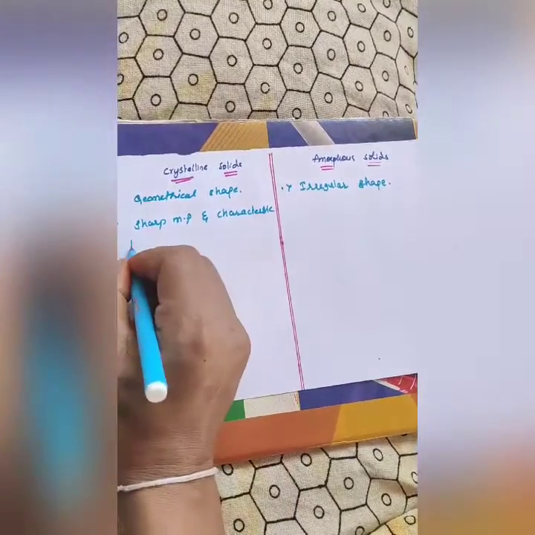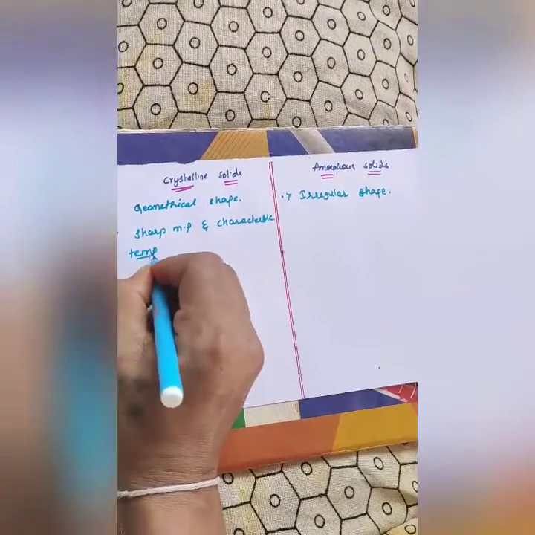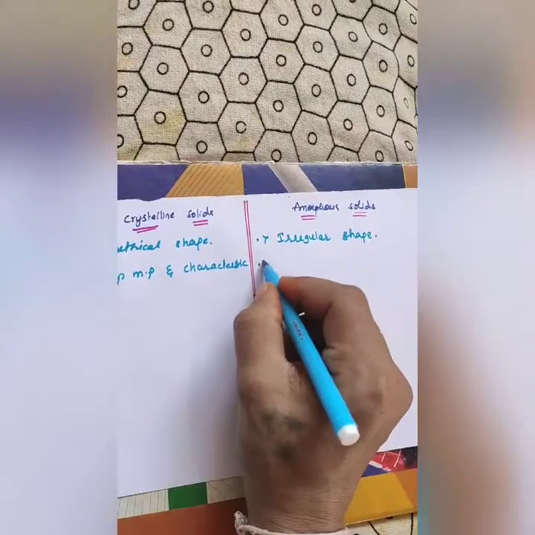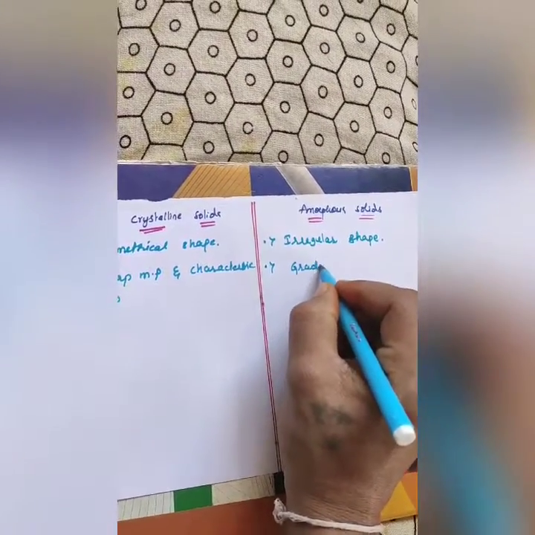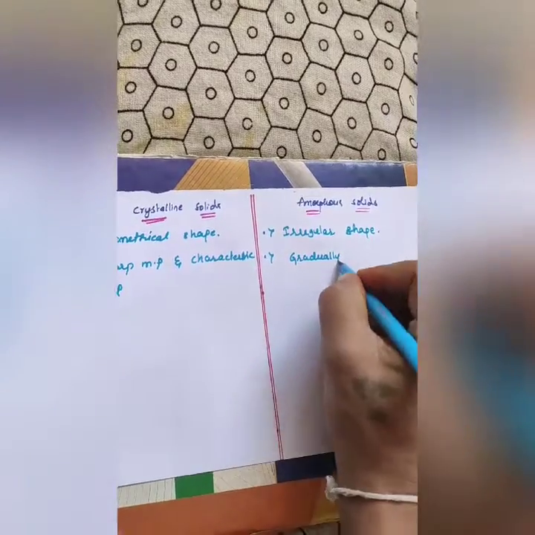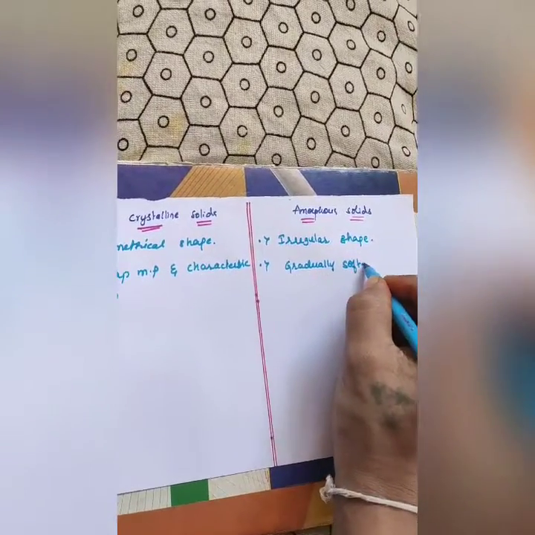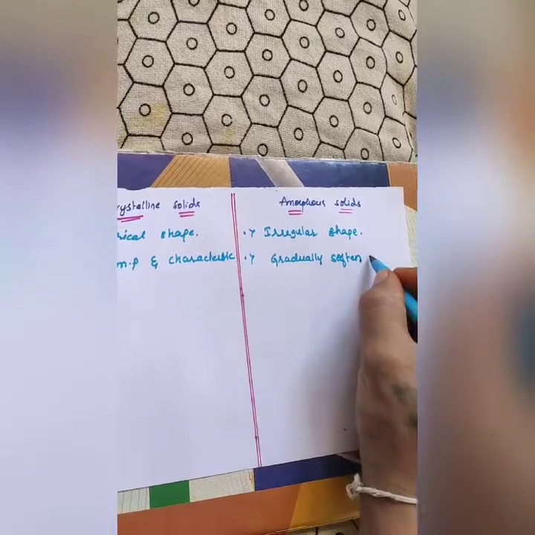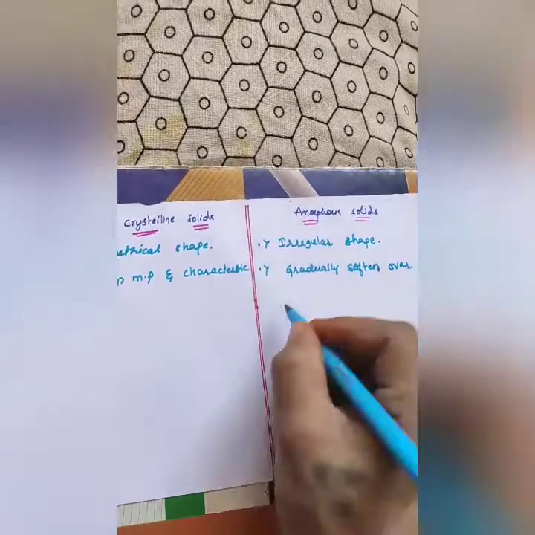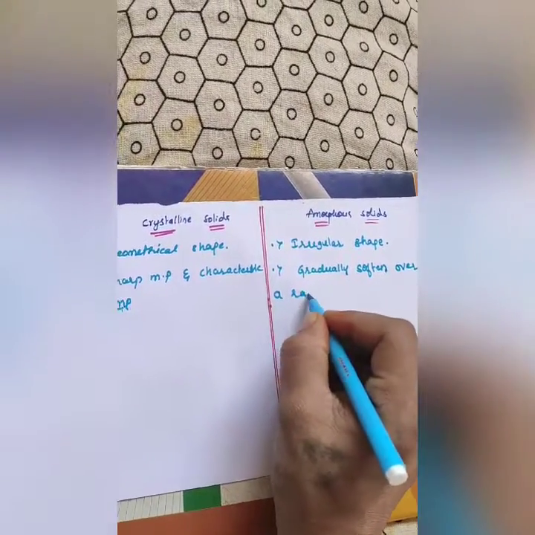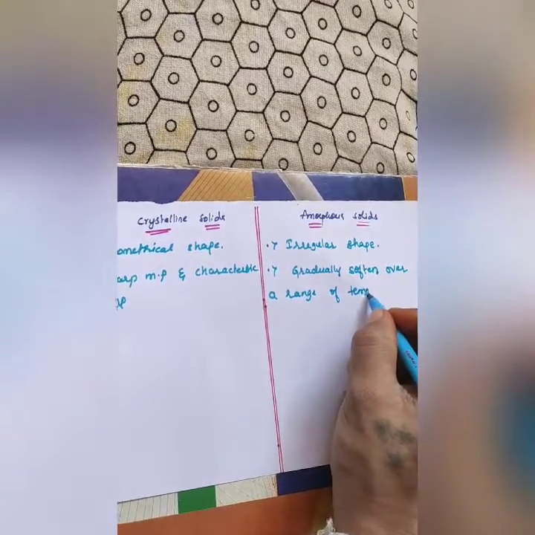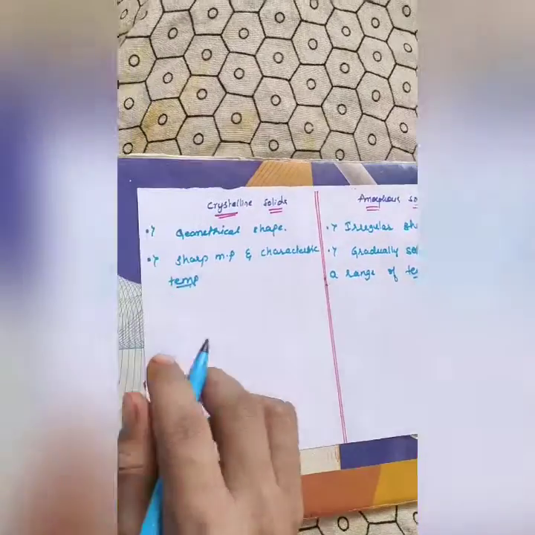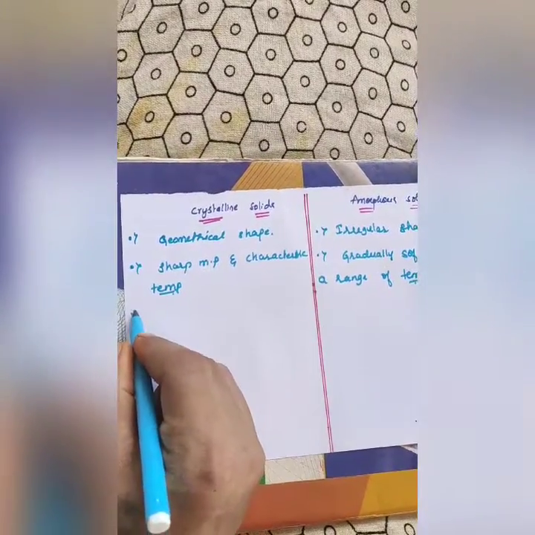Amorphous solids, on the other hand, gradually soften over a range of temperature.